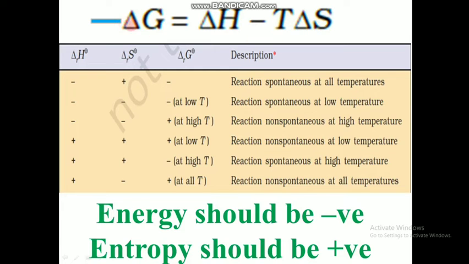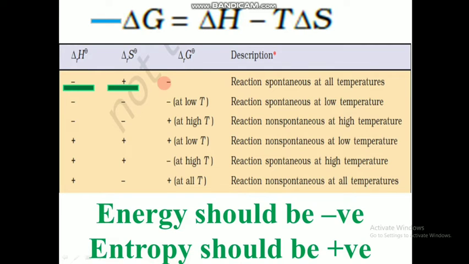So we will compare each condition. In the first condition, delta H is negative, that is feasible, and delta S, the entropy, is positive, that is also a feasible condition. As both of them are feasible, we don't have any question there.